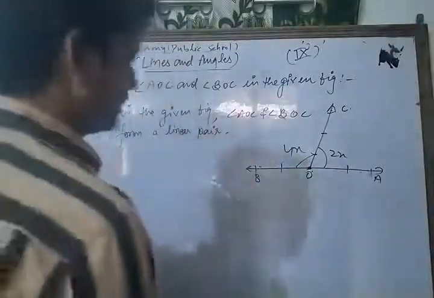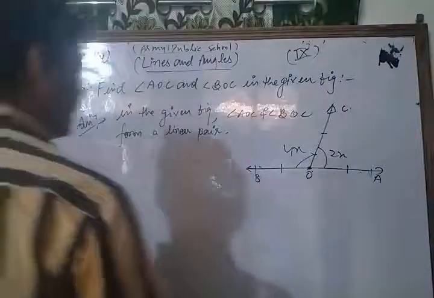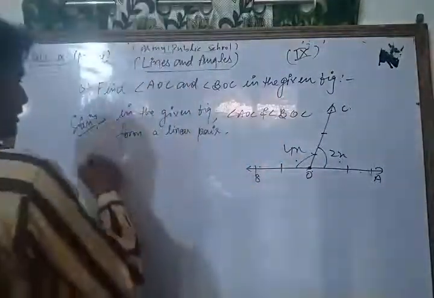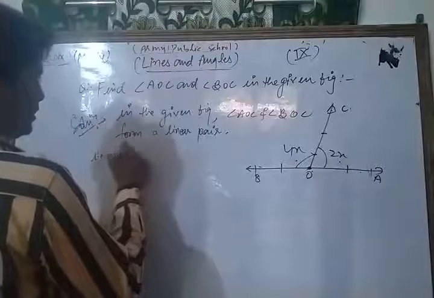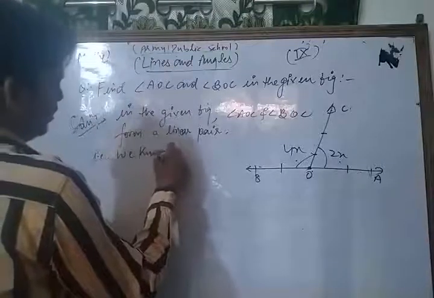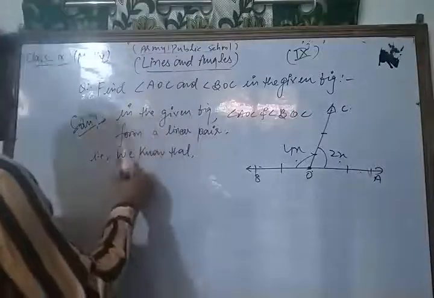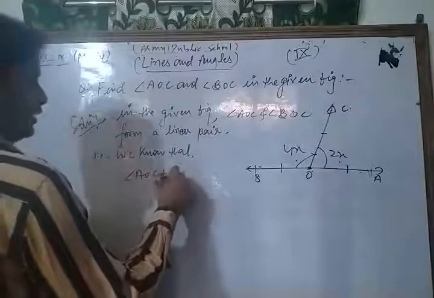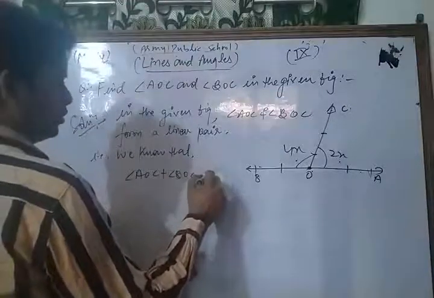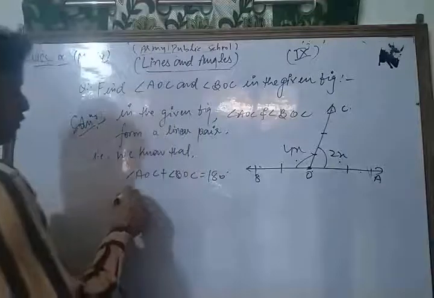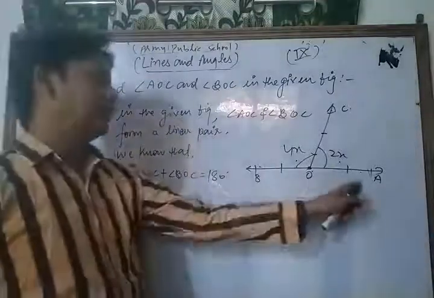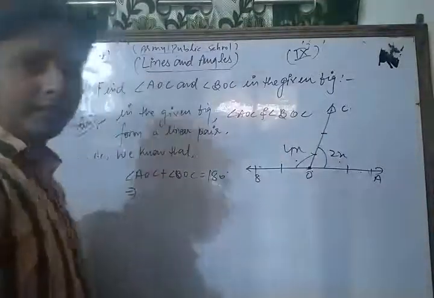Now what is the condition for a linear pair? Their sum of measures is 180. That is, we know that angle AOC plus angle BOC is equal to 180. Now we put the values of angle AOC and angle BOC in the formula.